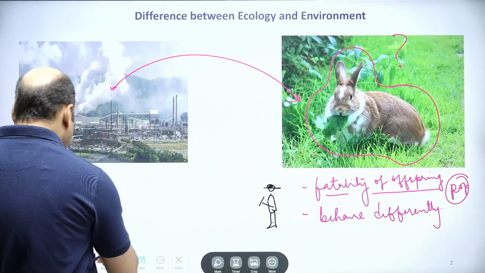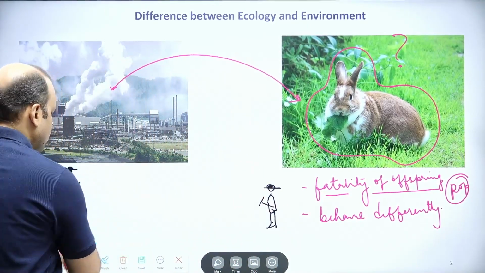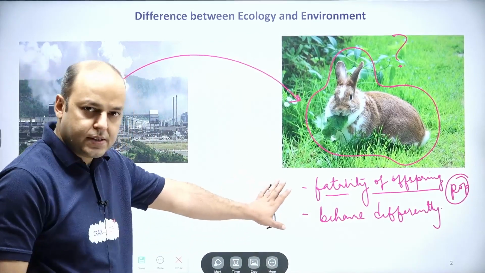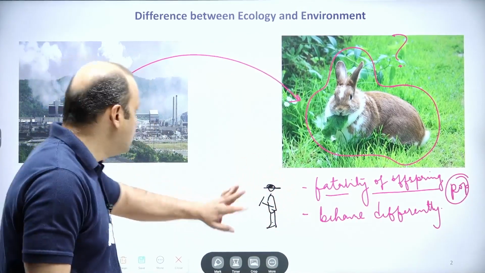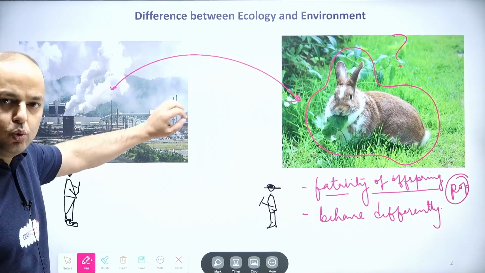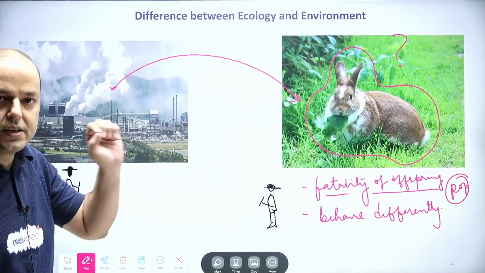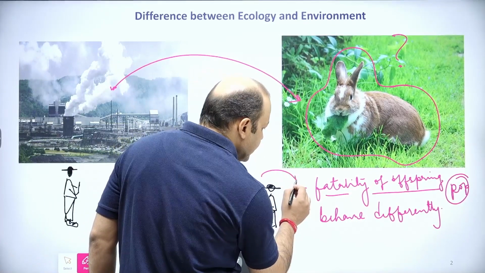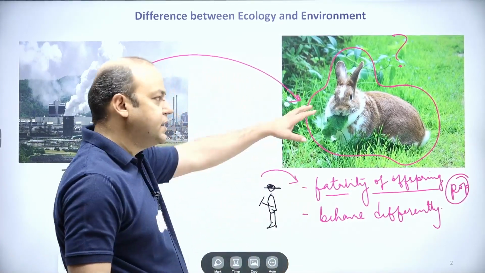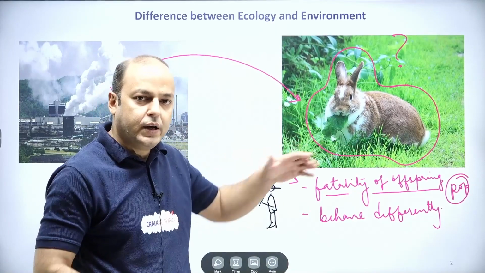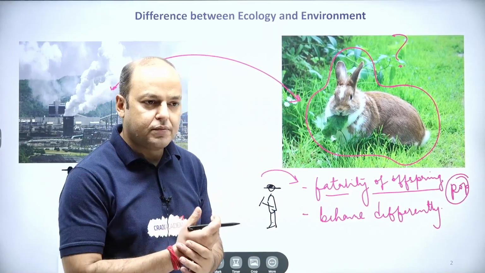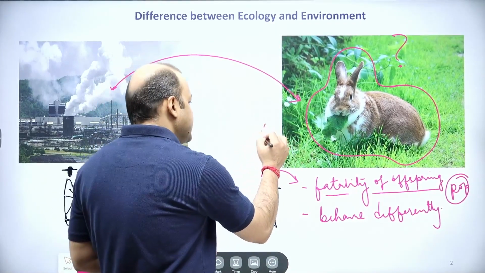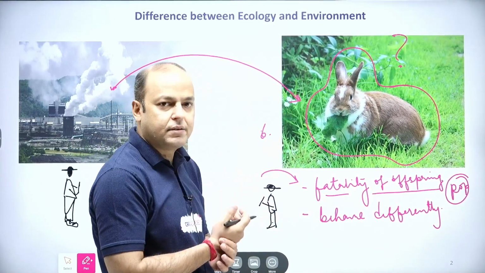So what will happen here? This person will just ignore this industry. He will just study why and how the fertility rate of this organism is declining. If suppose 6 rabbits are born, how many eventually survive?